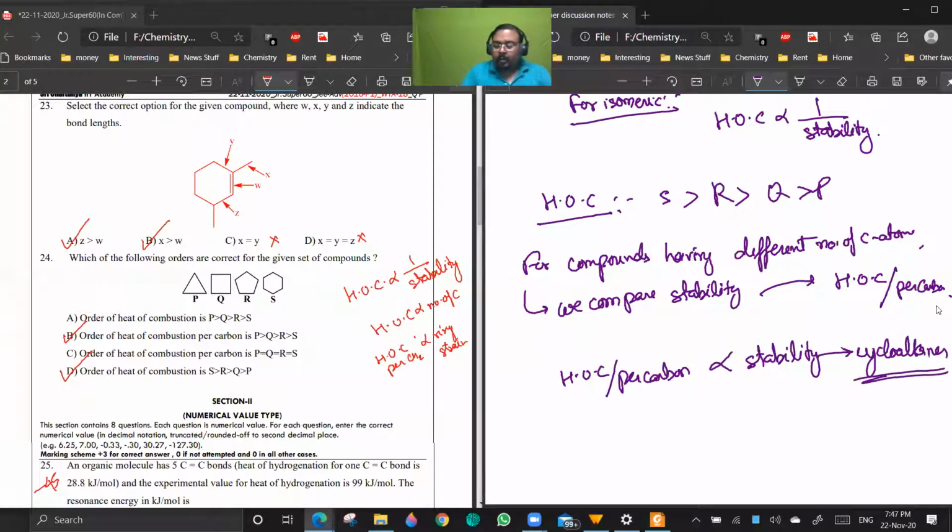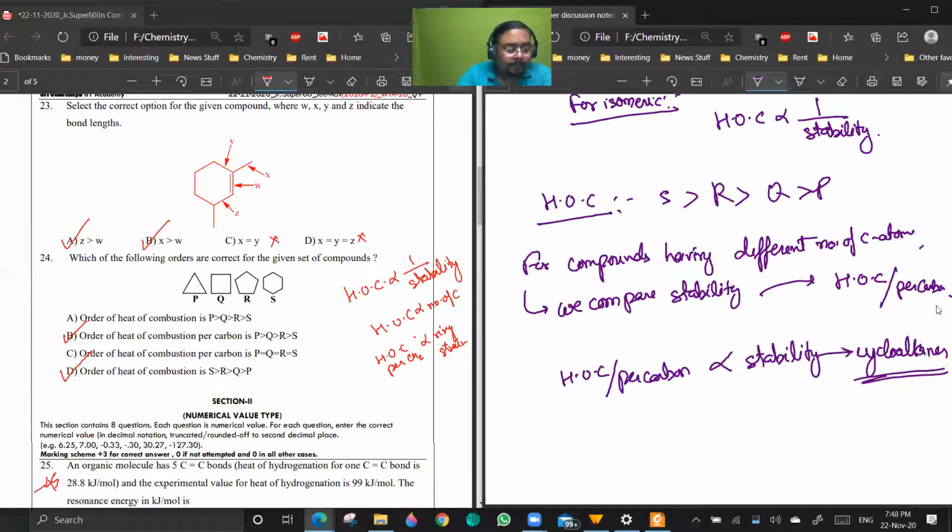Are you getting a point? Now we are calculating it for one carbon for each of the molecules. Per unit value, since ring strain is more in case of cyclopropane, per unit carbon, the heat of combustion will be more. Because heat of combustion is basically the chemical potential energy of the molecule.